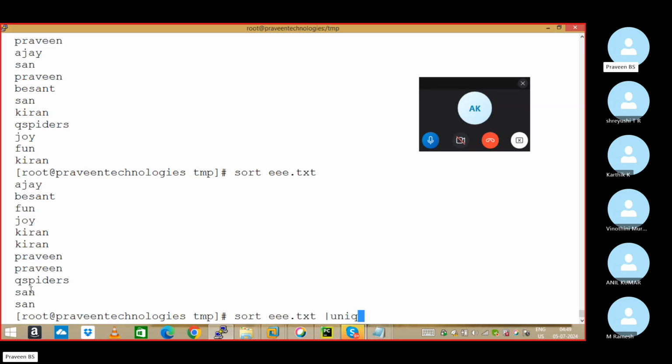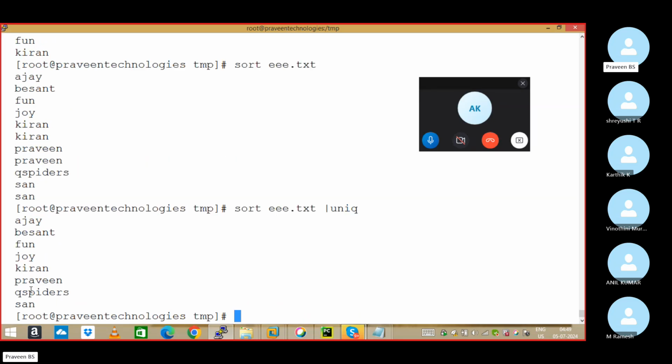Pipeline uniq is the command to remove duplicates. Sort is arranging. Pipeline uniq is passing to remove the duplicate content in the file. Sort file name, pipeline uniq.